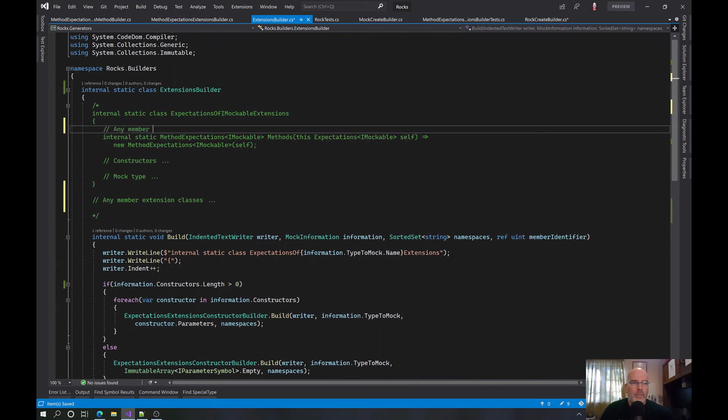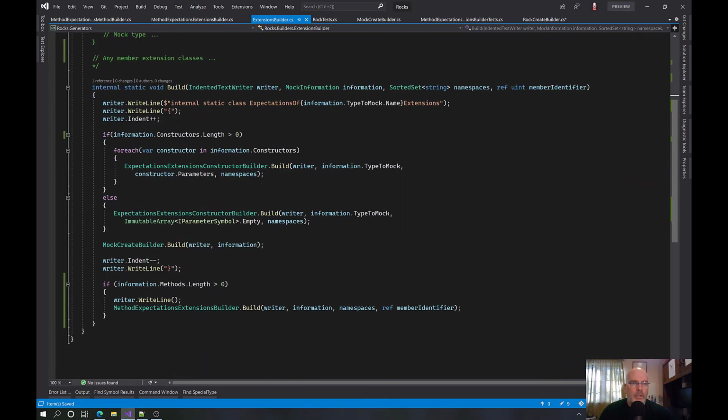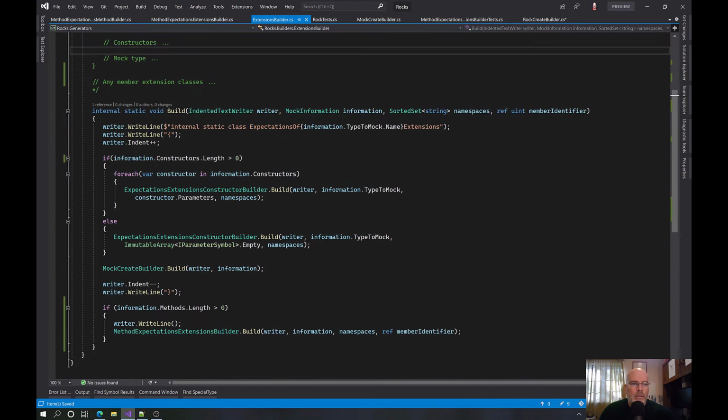Any member extension methods like that. Okay. So that is decent enough, I think, for now. Then we build a mock, we do that, and then we put that there. Okay.